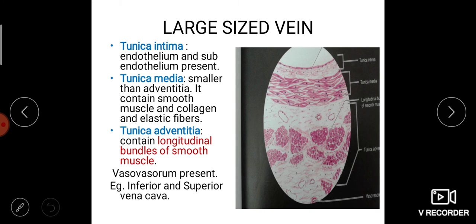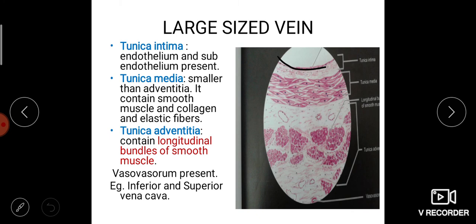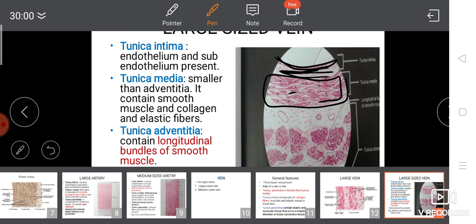Now, large sized vein. Large sized vein has tunica intima, then tunica media and tunica adventitia. Tunica intima endothelium. You can see it here. This is the endothelium. Here comes the subendothelial connective tissue. This is the tunica media with the smooth muscles, and some collagen fibers are present in between.